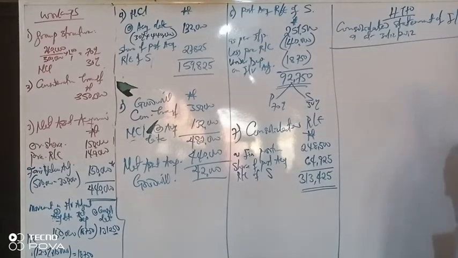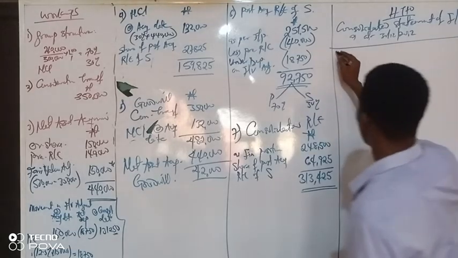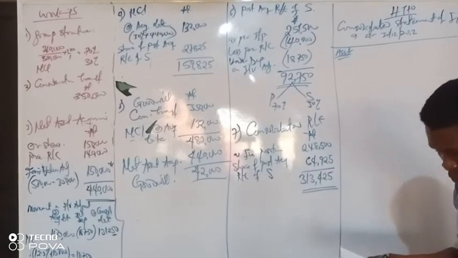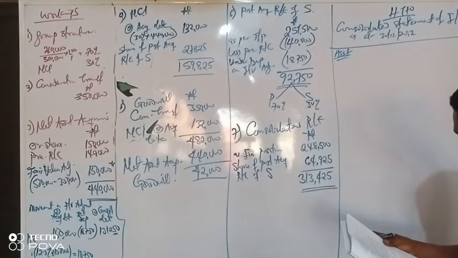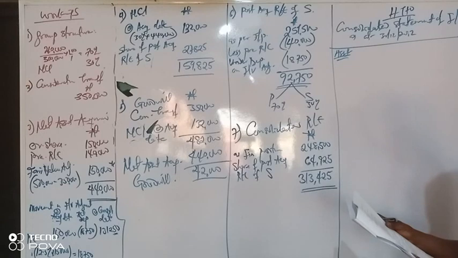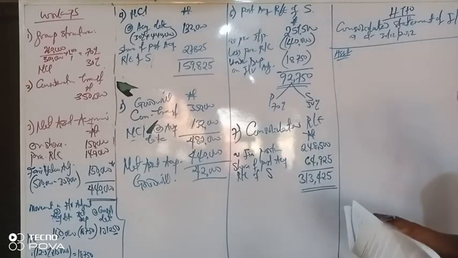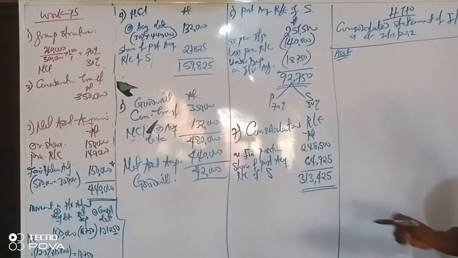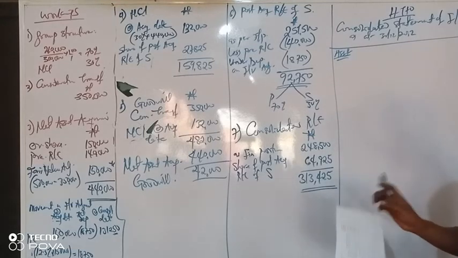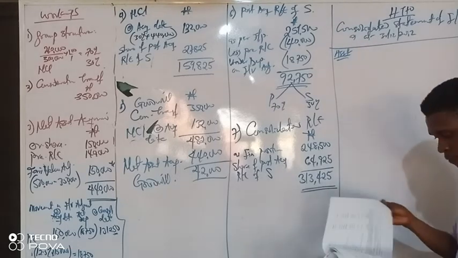Okay, the asset side. We have to look at our property, plant and equipment, which is on page 34.